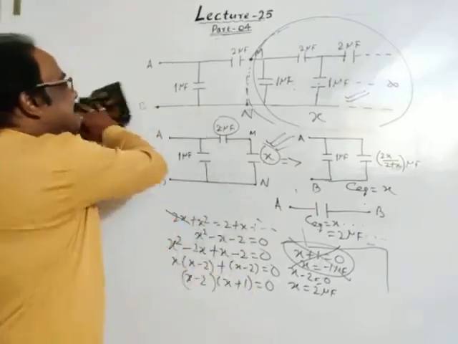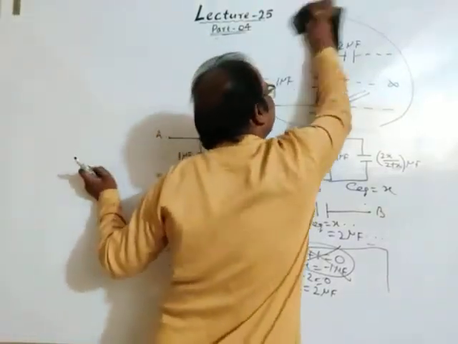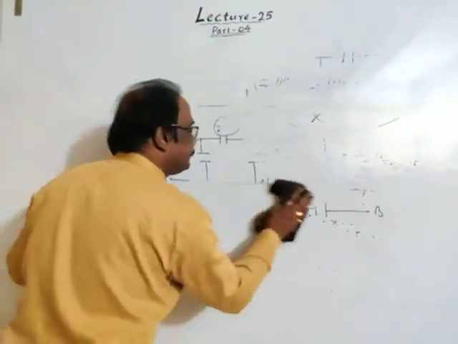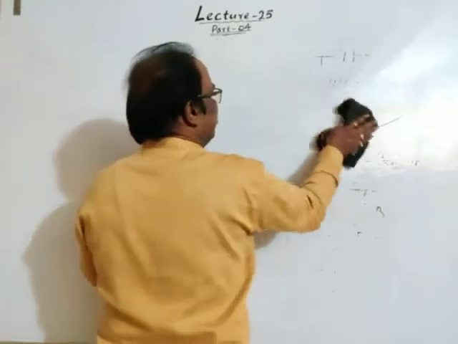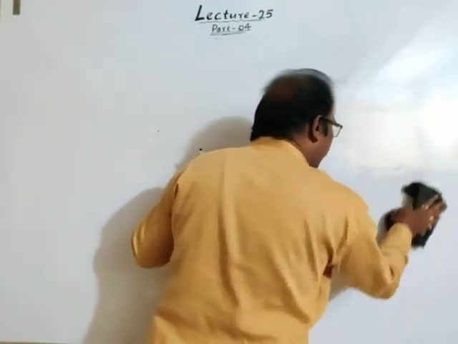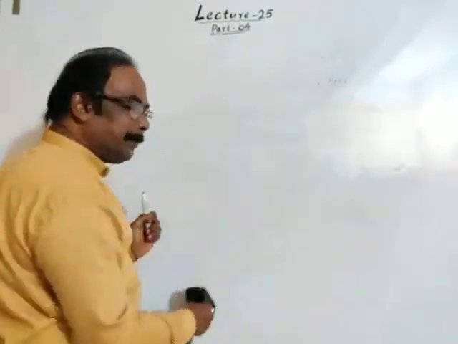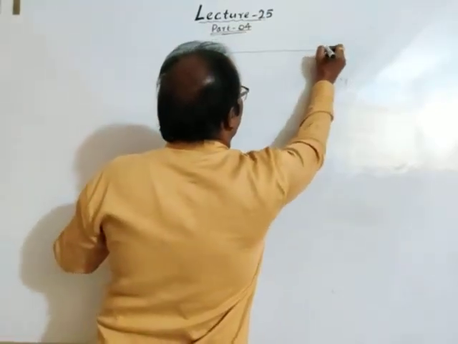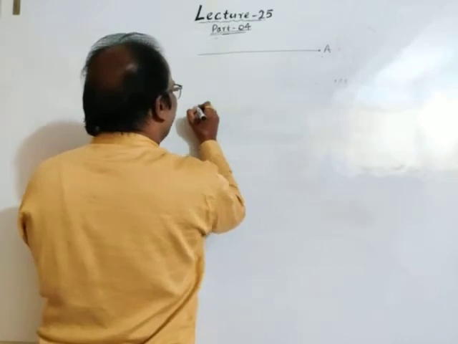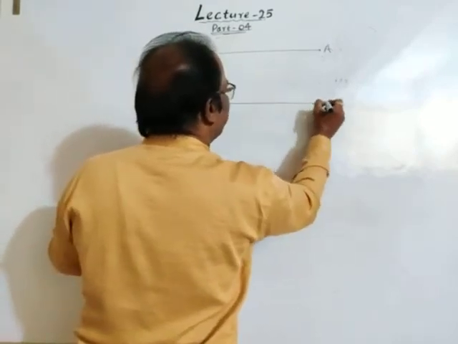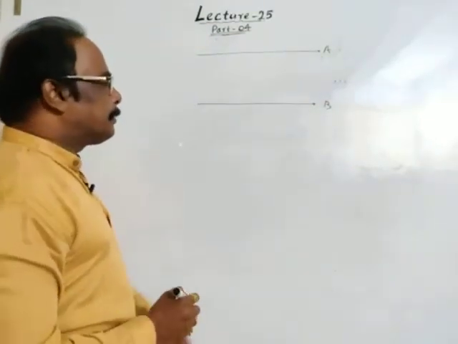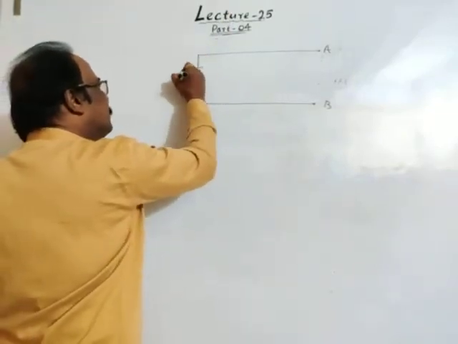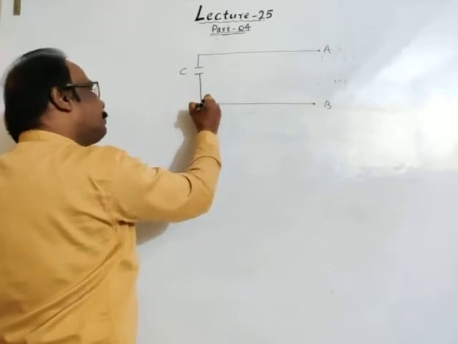Okay. Then the second one, another type. Again we have to find the equivalent capacitance between A and B. This is terminal A, this is terminal B. This is the first capacitor of capacitance C, first row.